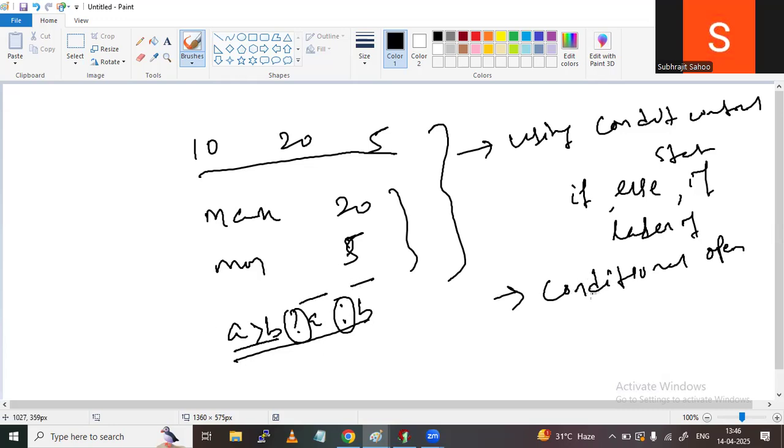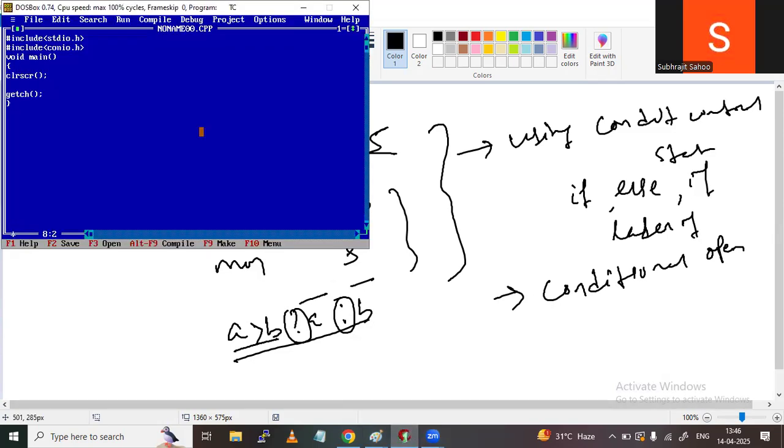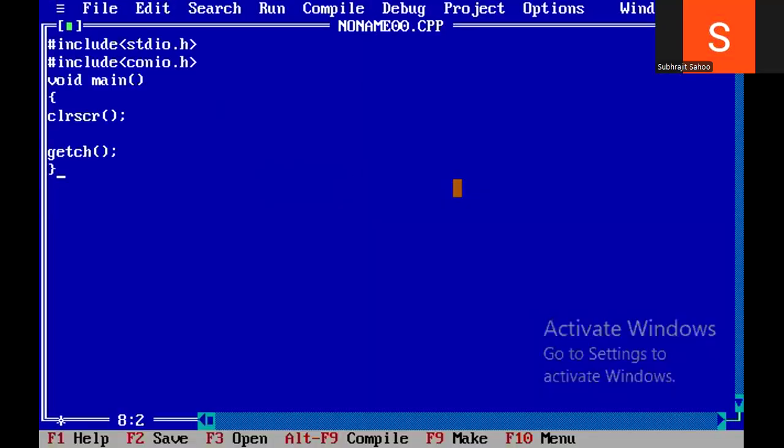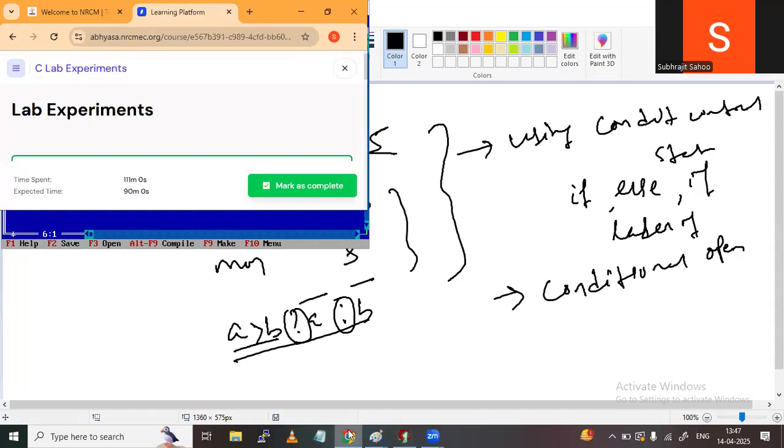About this conditional operator, we have already discussed it with proper examples in our regular classes, and the same example we have also solved using Turbo C. But today I will solve it using the Abhyasa platform. Before that, let me execute this program in Turbo C once again, so that you can easily see the difference between writing the program in Turbo C and on the Abhyasa platform, right? First, let me show you the question in the Abhyasa platform. Then I will write here. Observe what the question is.